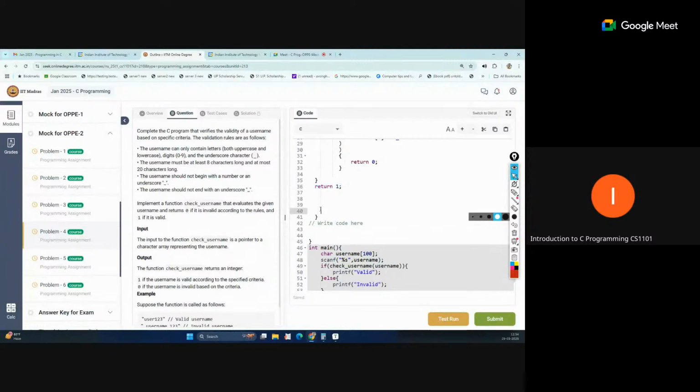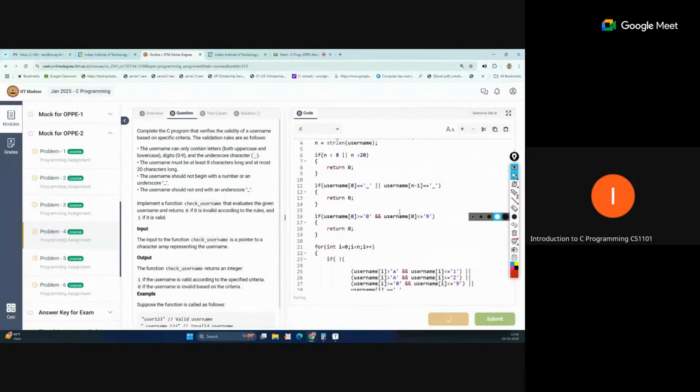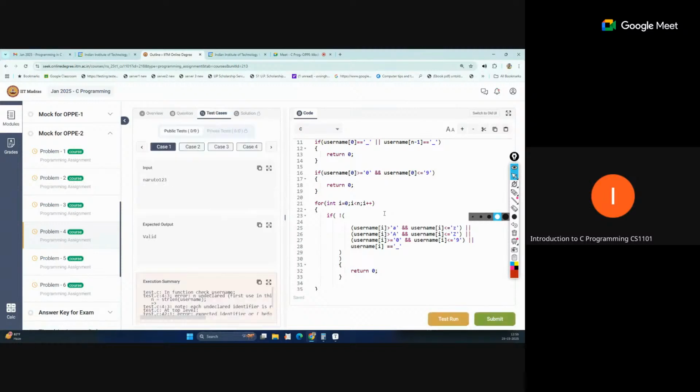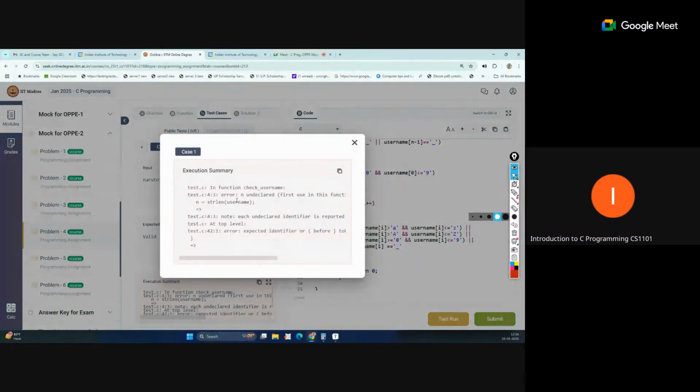So I hope this is okay, it is a long code, maybe there is a mistake. Let me check. Yes, mistakes are there. So let's see. n undeclared first use in function, and something about username. Okay, something is expected before identifier.